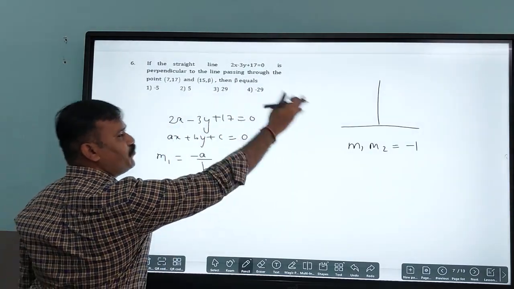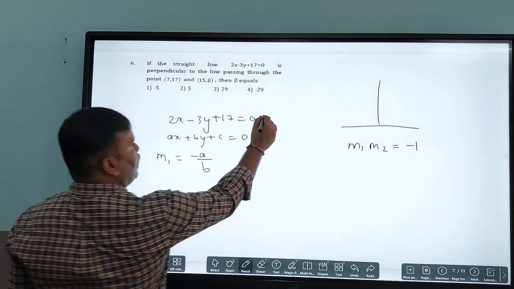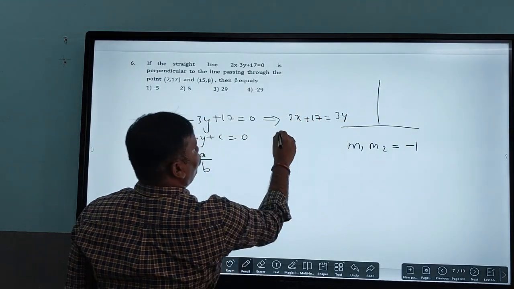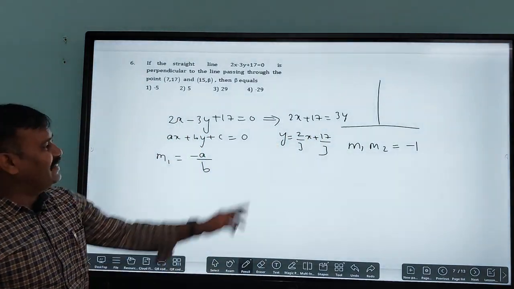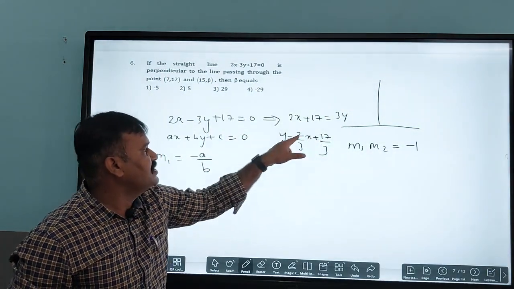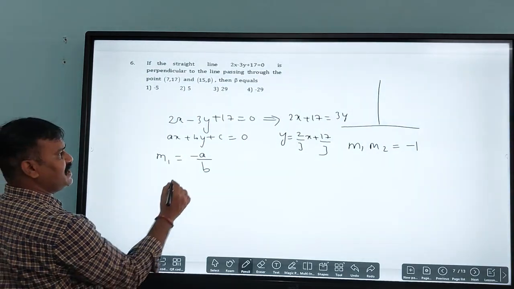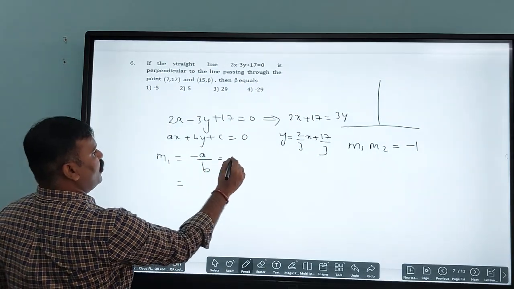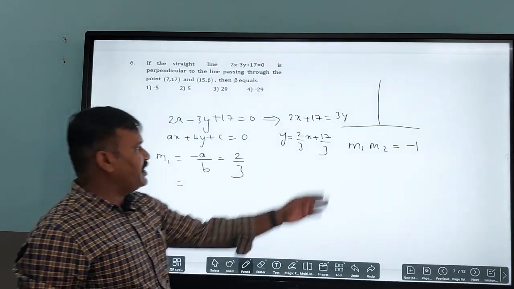Or you can convert it into the form y is equal to mx plus c. How? You can write it as 2x plus 17 is equal to 3y. Then y is equal to 2 by 3 x plus 17 by 3. Then it is in the slope intercept form, y is equal to mx plus c. So what is the slope of this line here? That is minus a by b. m1 is equal to minus a by b. What is the minus of a? That is 2 we have here. So obviously we will get 2 by 3 only. That is m1.